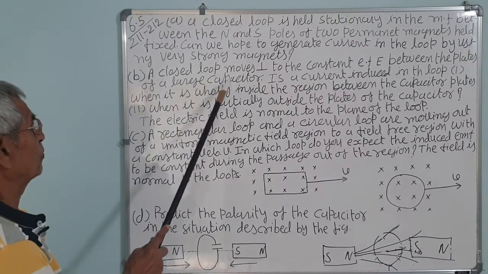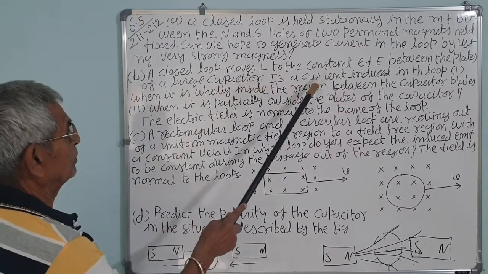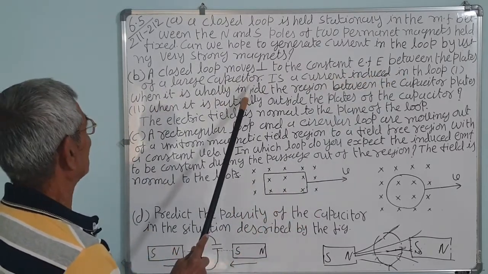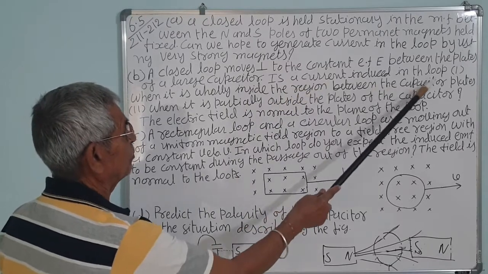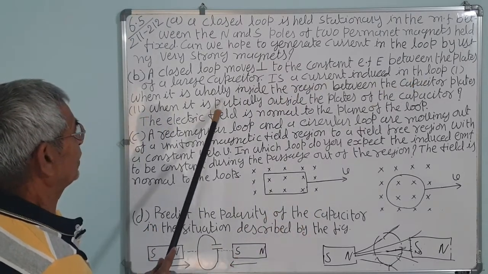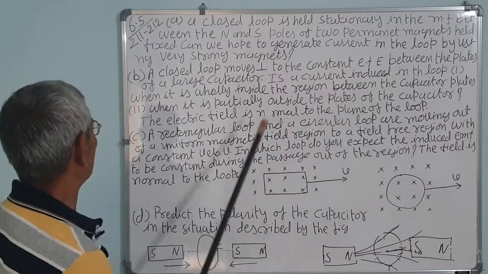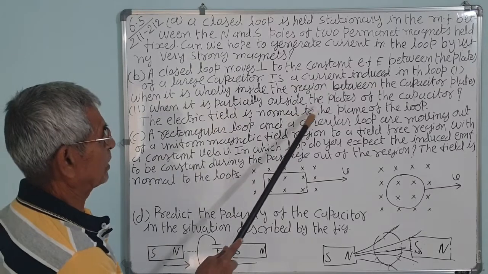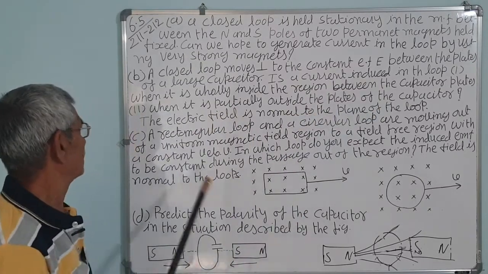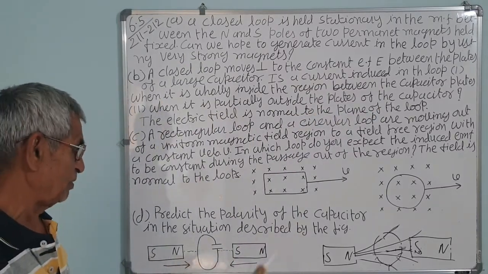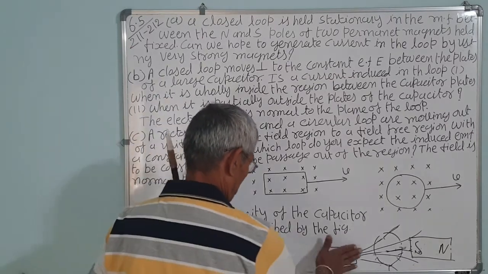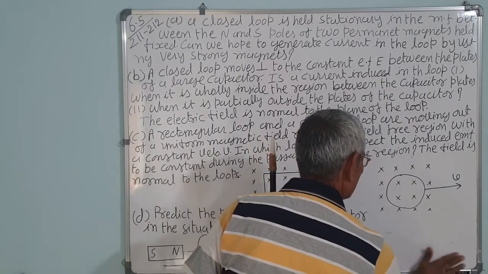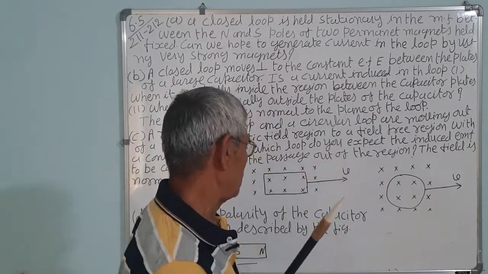Next, a closed loop moves perpendicular to the constant electric field E between the plates of a large capacitor. Is a current induced in the loop? Number 1, when it is only inside the region between the capacitor plates. Number 2, when it is partially outside the plates of the capacitor. The question doesn't arise. An electric field cannot induce current, correct? So there is no induction of current. Induced current is not generated.